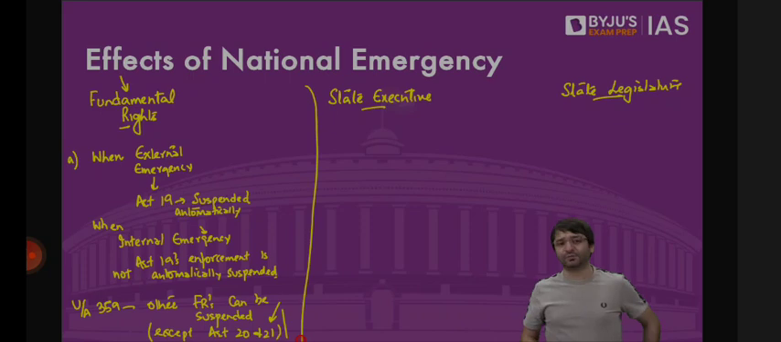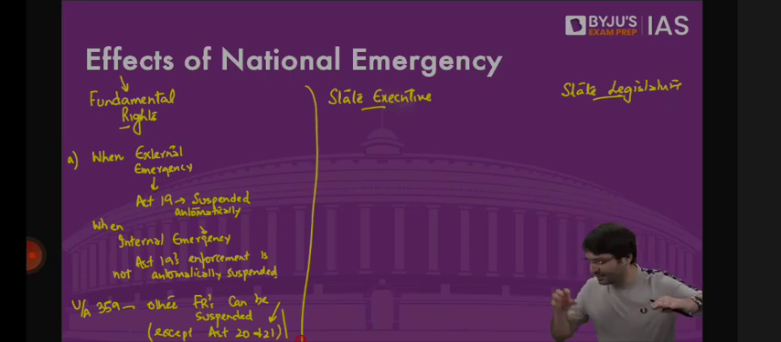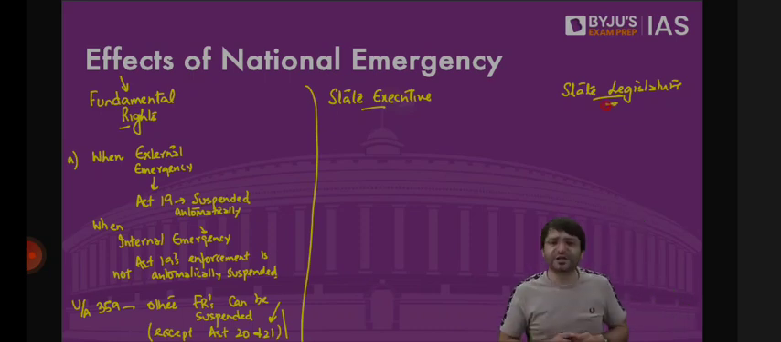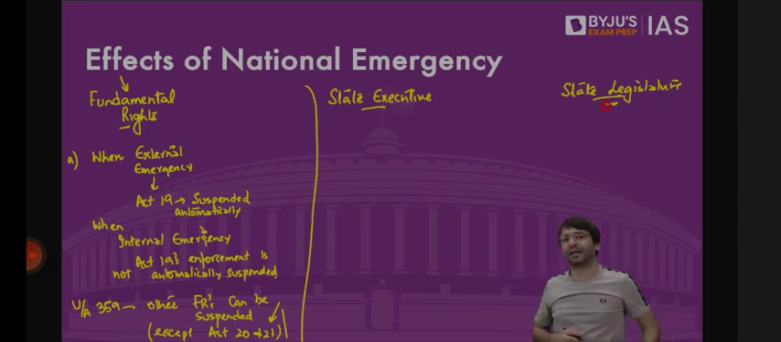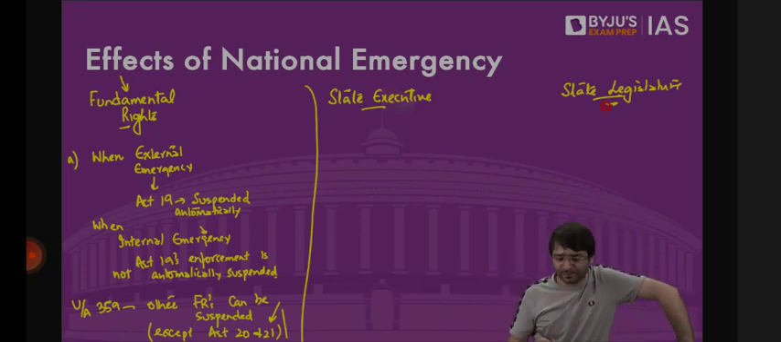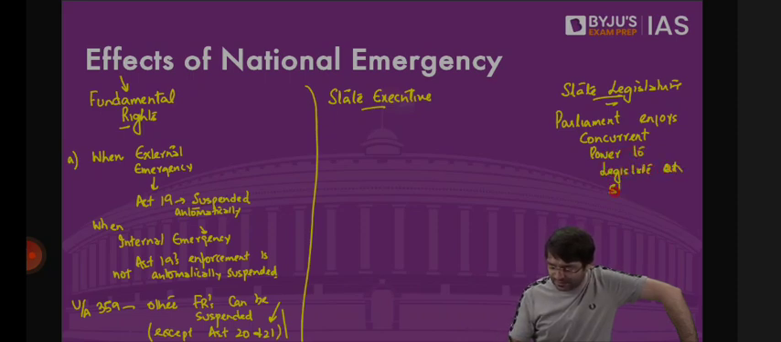What is the impact? We have dual government, which means government in all the states and government at the center as well. We have distribution of powers. States can make a law under state list. Parliament has the power to make a law on union list. When national emergency is imposed, Parliament enjoys concurrent power to legislate on state list.